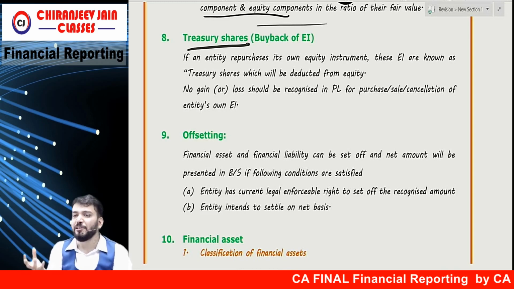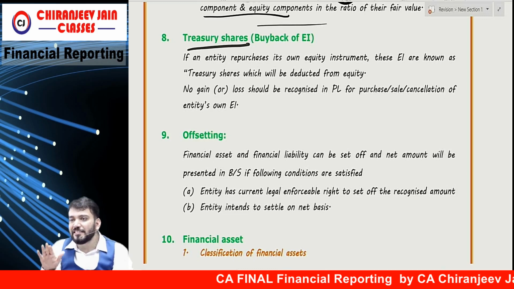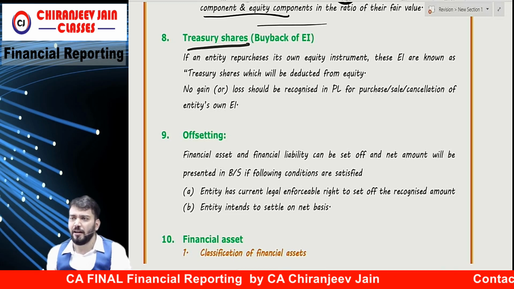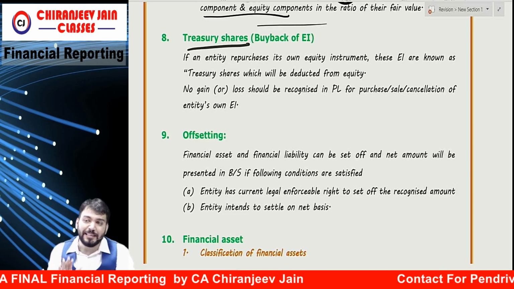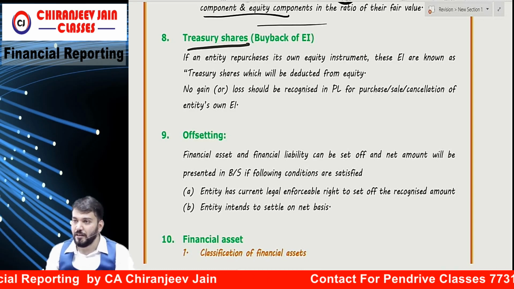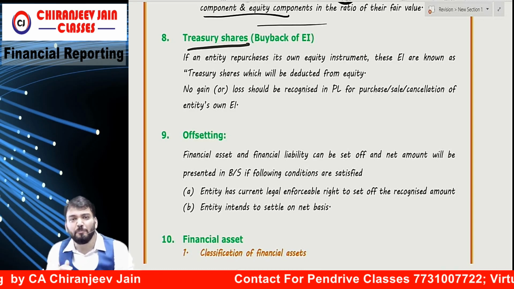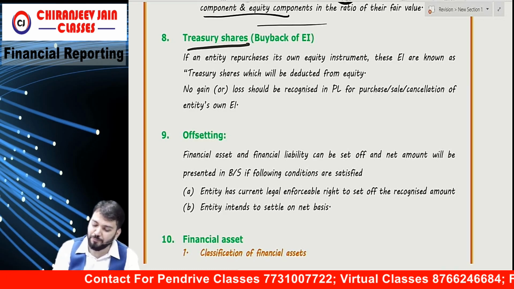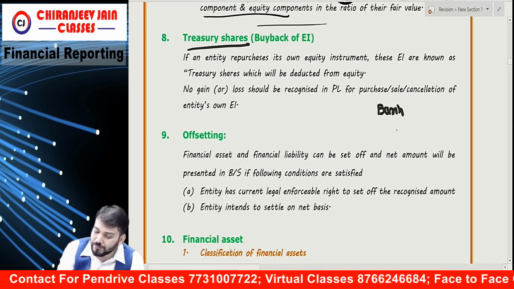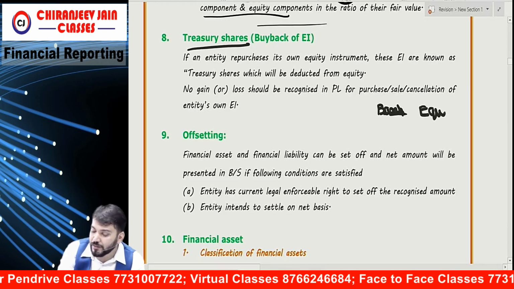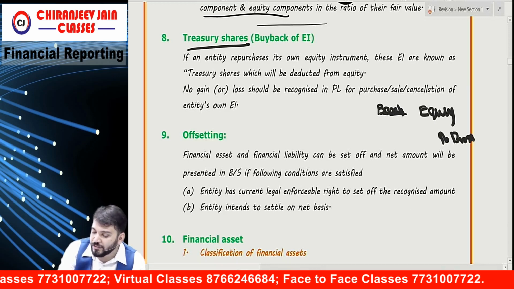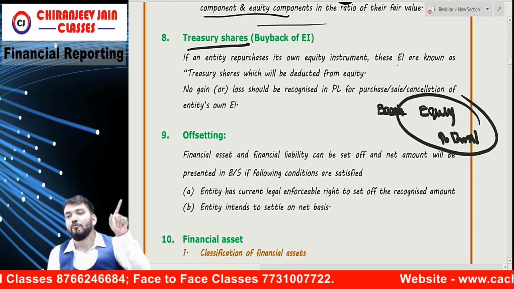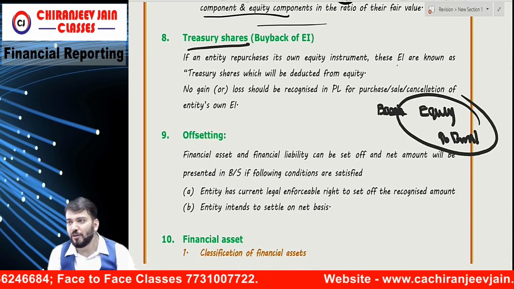But internationally, what we do is buy back equity shares and keep them for reissue in future under an employee stock option scheme, etc. So we buy back equity shares and they are kept for some future purpose. That is known as treasury shares. So whenever we buy back equity shares, what will be the journal entry? Equity account debit to bank. This is the journal entry for treasury shares. It means whatever equity shares we bought back will be reduced from equity.